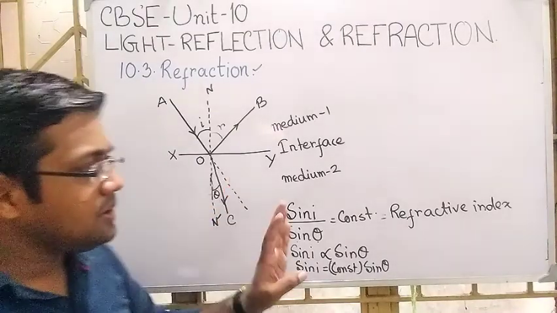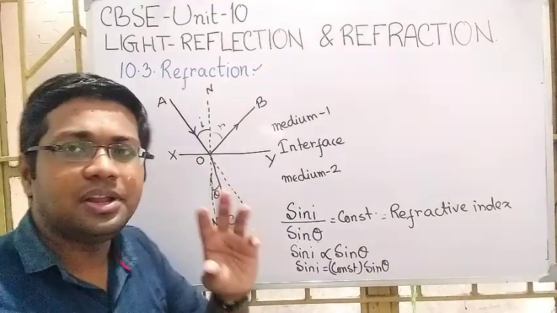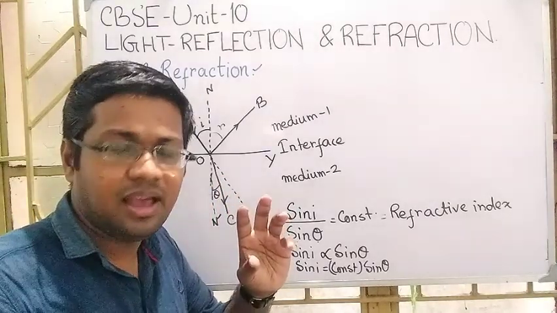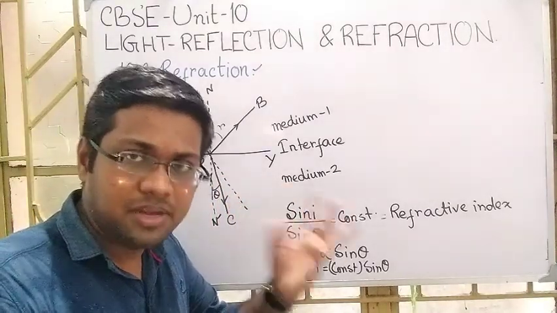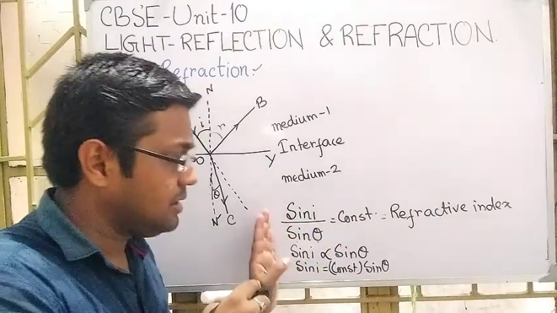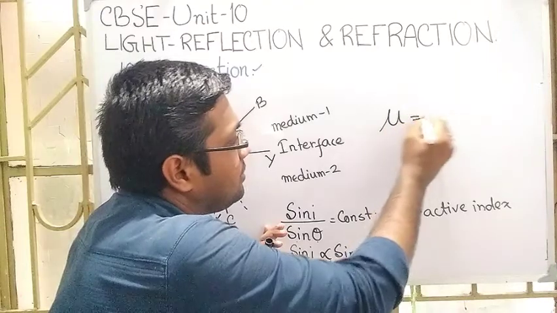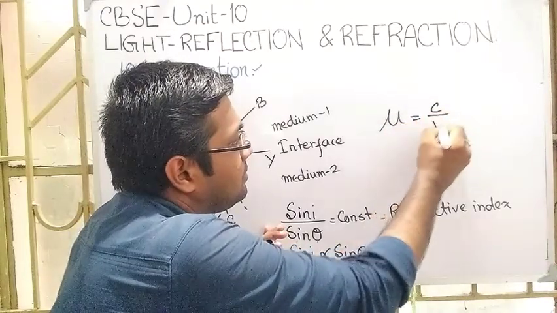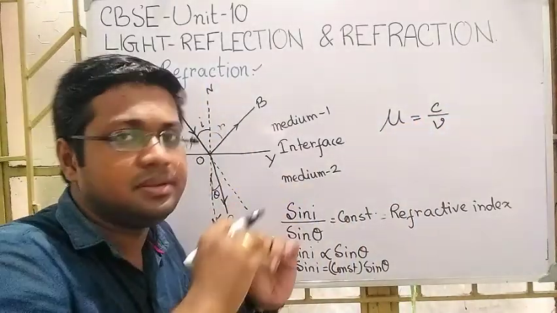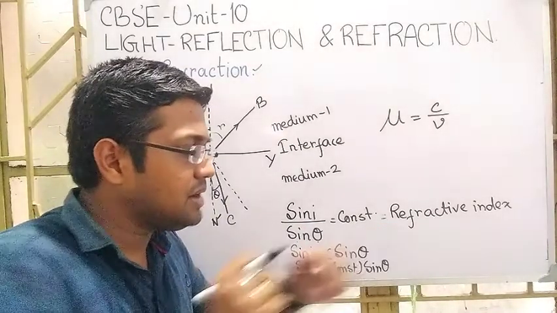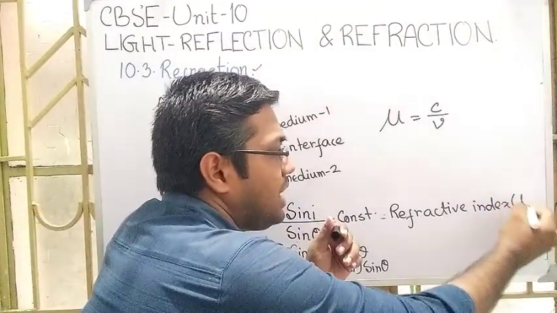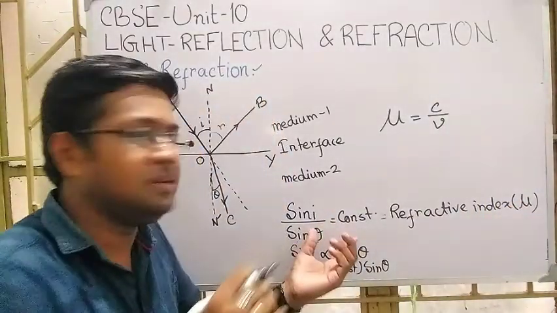The refractive index is a very important quantity. It is defined in a particular way: mu equal to c by v. This refractive index is denoted as mu, and mu equals c by v.